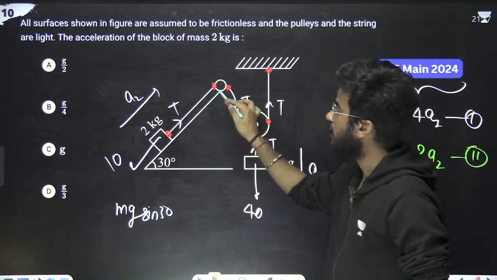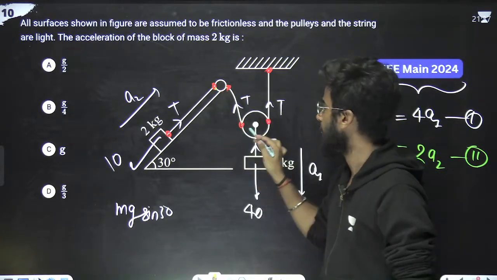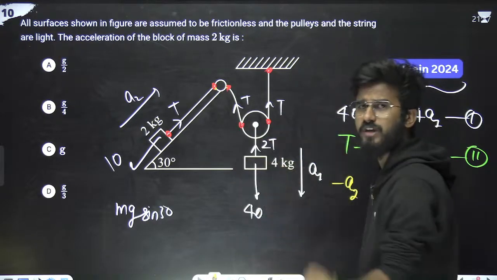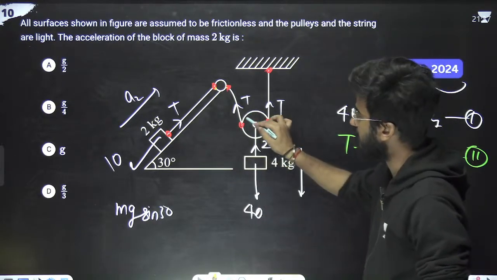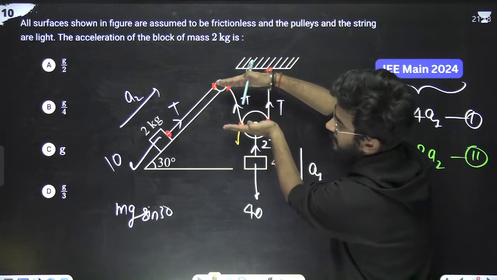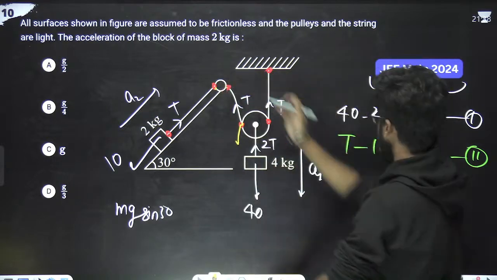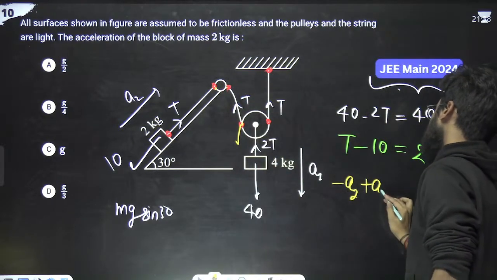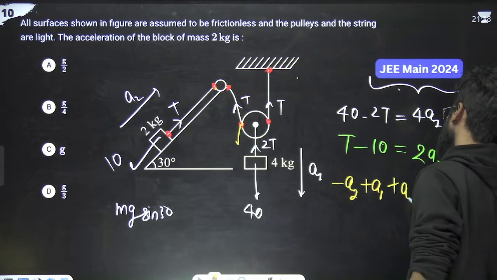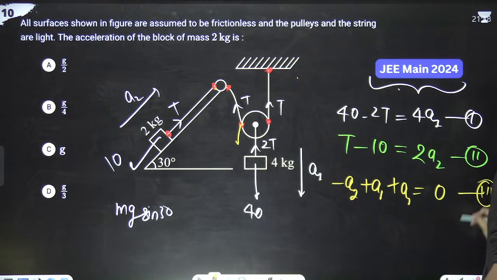Here, because the pulley is at rest, this point is at rest, this point is at rest. Come to this point. Since the block is going with a1, the pulley is also going with a1. Since the pulley is going with a1, this block is also going with a1. If it is going downward, then the length of the string is increasing. That means this is plus a1. Similarly, this is also going downward, so plus a1. This is at rest, so 0. That is equal to 0. Equation number 3.